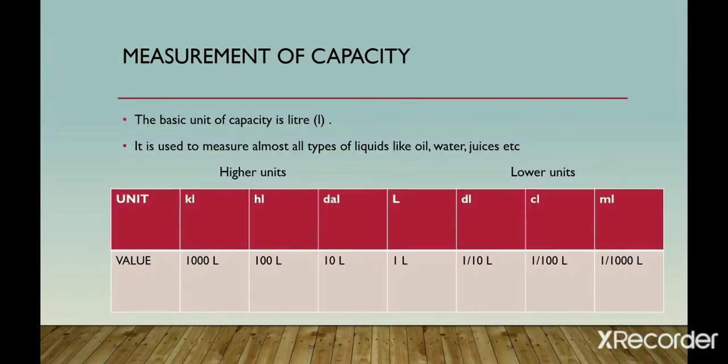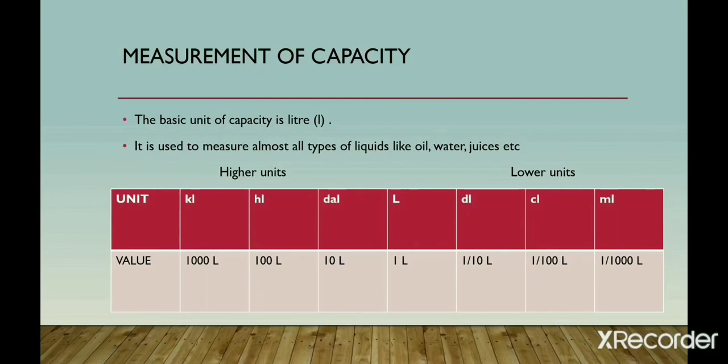The next topic is measurement of capacity. Student, what does capacity mean? The maximum amount that something can contain is called capacity. The basic unit of capacity is liter. It is used to measure almost all types of liquid like oil, water, juices, etc. Liter is the basic unit. Kiloliter, hectoliter and decaliter are the higher units. Deciliter, centiliter and milliliter are the lower units.